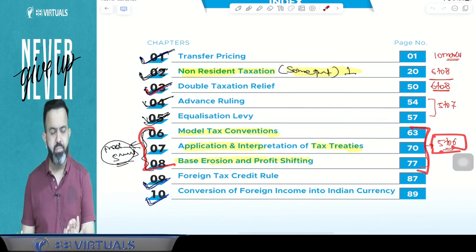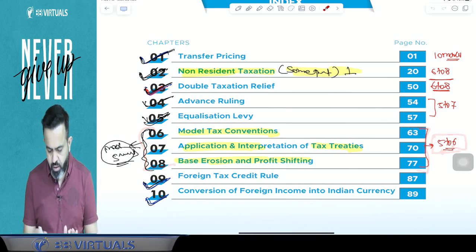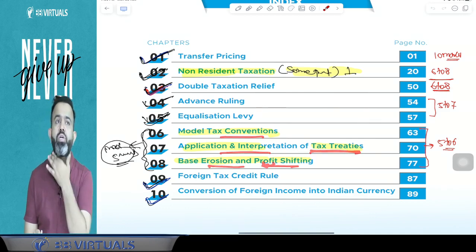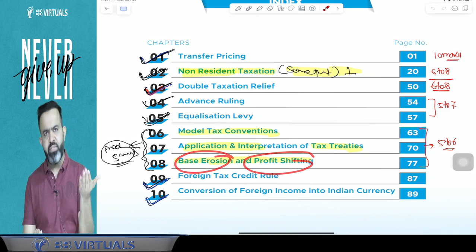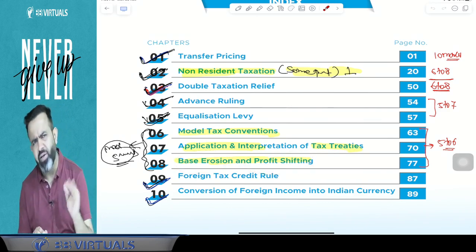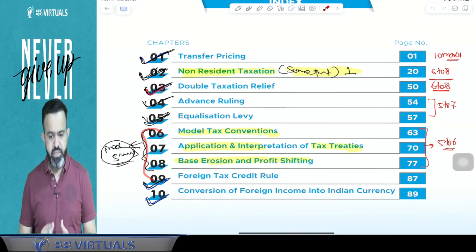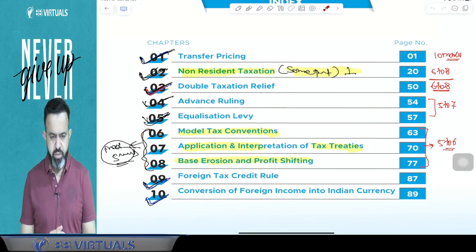And guys, every time there will be a 5 to 6 mark question, the last question, from these topics: model tax convention, application and interpretation of the tax treaty, and base erosion and profit shifting. In the November 2023 paper, there was a 5 or 6 mark question from base erosion and profit shifting. So we'll start with this topic. Mostly we will complete it by tomorrow. So now let's start with one topic.